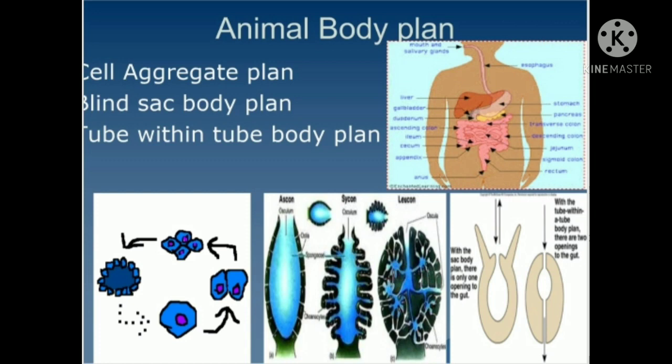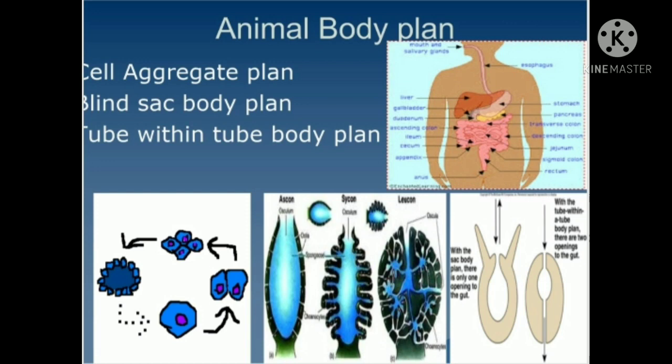Now I'm going to talk about the first one, cell aggregate plan. It includes the simplest type of animals like sponges. The animals show aggregation of cells. Means what? All the cells come at one place, they aggregate and combine at one place. That is called aggregation of cells with least division of labor.